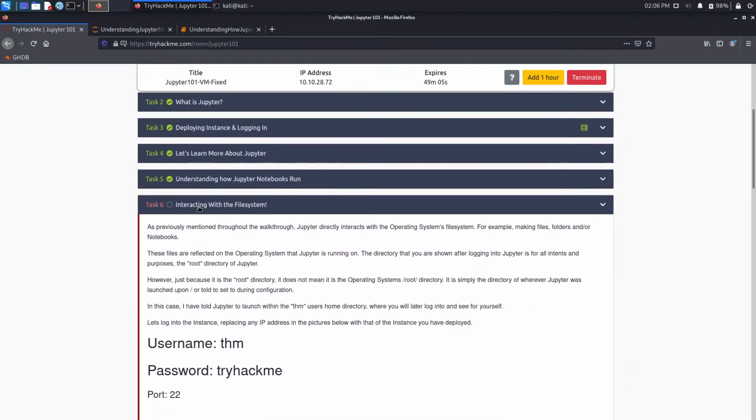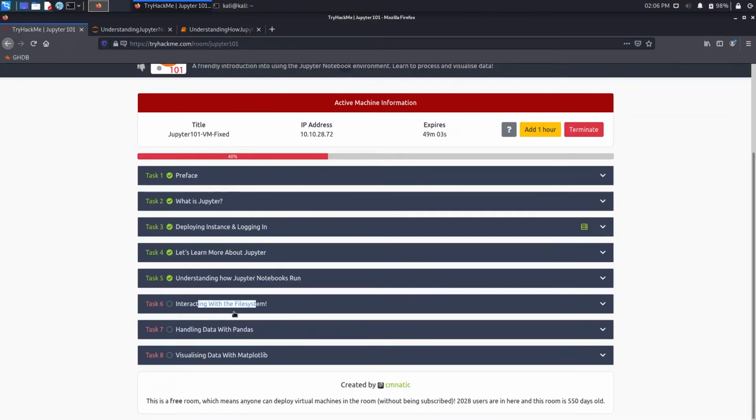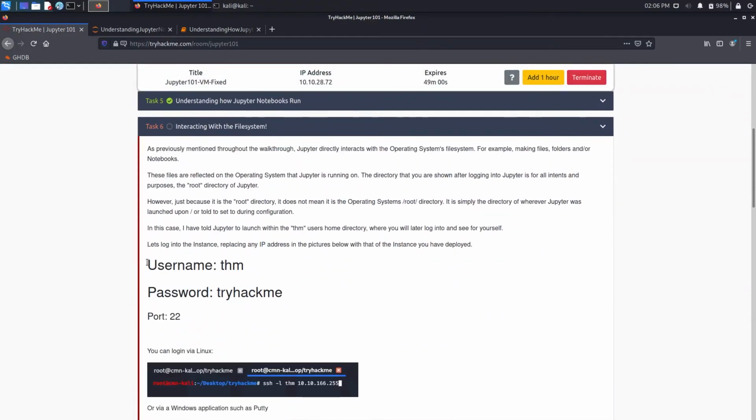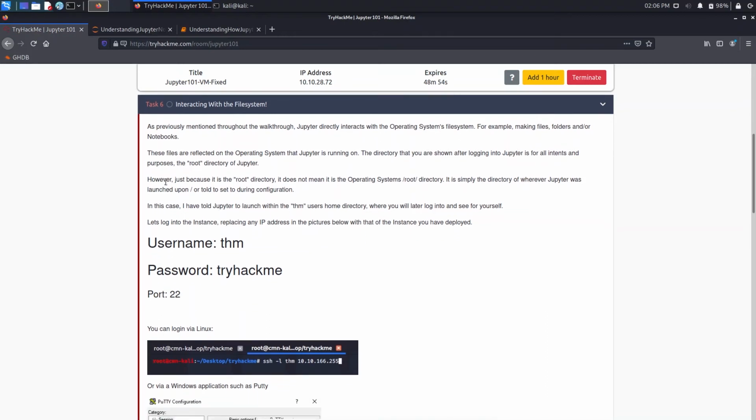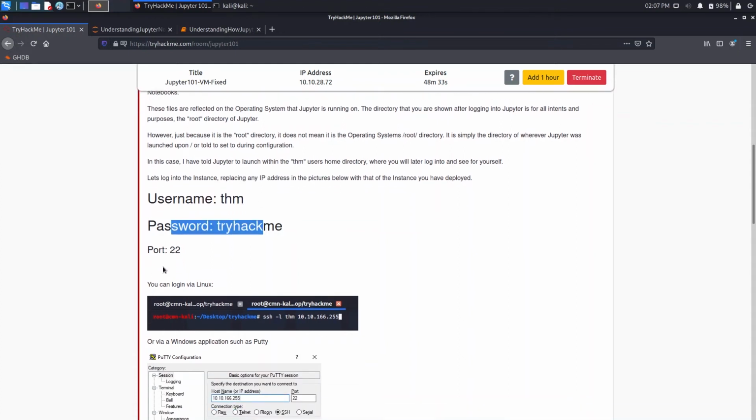So now we will proceed with task 6. Now it's asking about interacting with the file system. It says, as previously mentioned throughout the walkthrough, Jupyter directly interacts with the operating system file system. In this case, I have Jupyter launched within the THM user's home directory, where you later log in to see for yourself, replacing the IP address in the picture with that of your instance you have deployed, with username THM and password tryhackme, port 22.